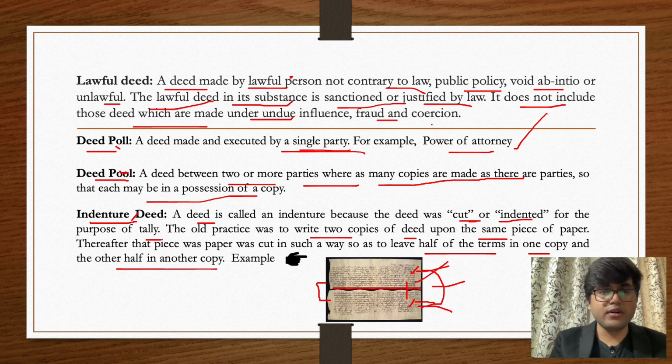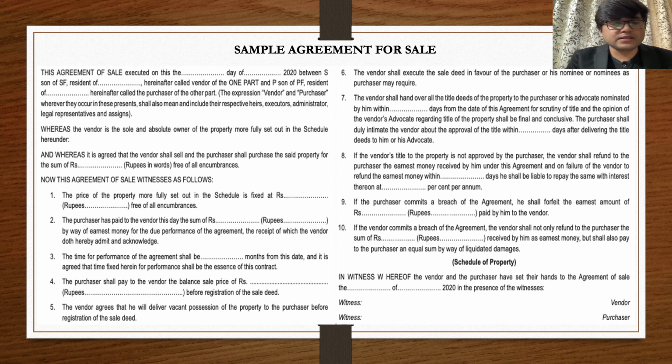Now moving forward, this is a sample agreement in front of us, an agreement for sale. Why I have used this particular agreement for sale is to show you that the components of a deed and an agreement for sale or any other agreement are mostly the same. Most of the general agreements or deeds that you will make will have similar components between them.